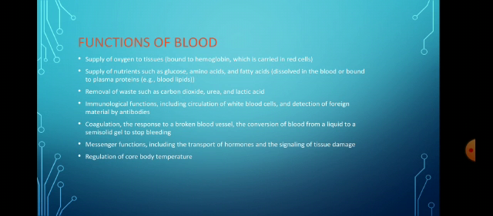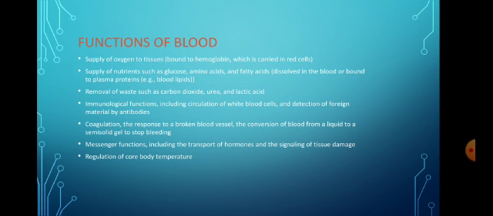The most important function of blood is the transportation of oxygen and carbon dioxide. The blood transports oxygen from pulmonary level to different cells of our body in the form of oxyhemoglobin. Similarly, the blood transports carbon dioxide from the different cells to pulmonary level in the form of carboxyhemoglobin.